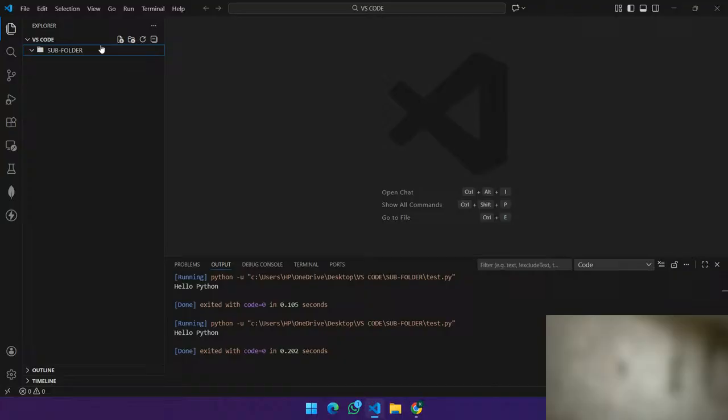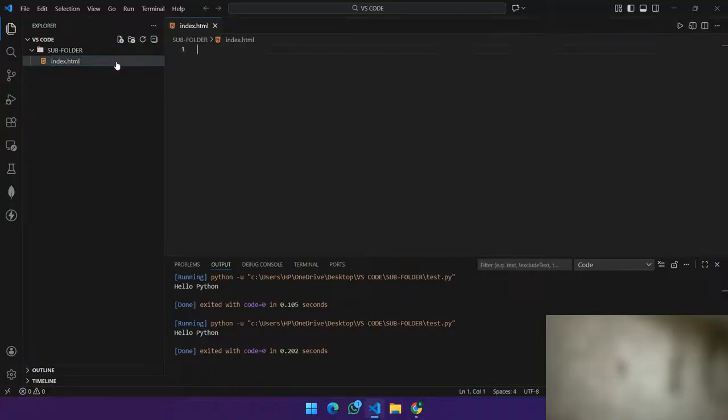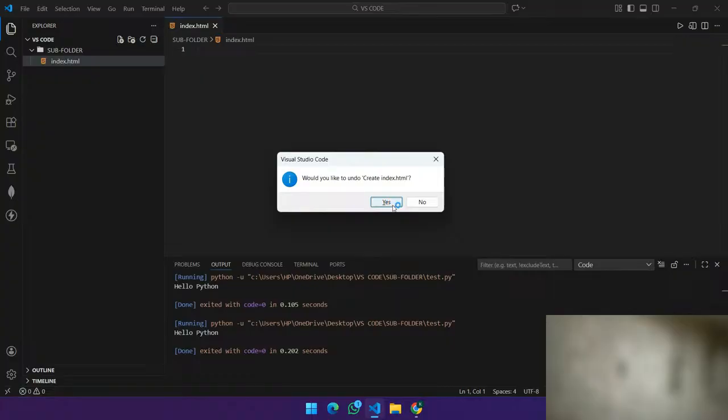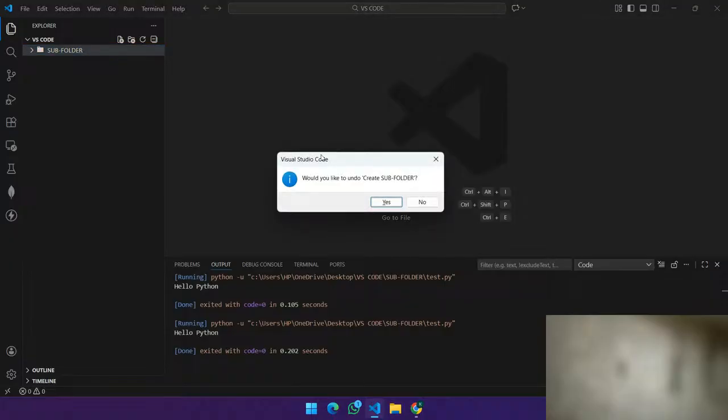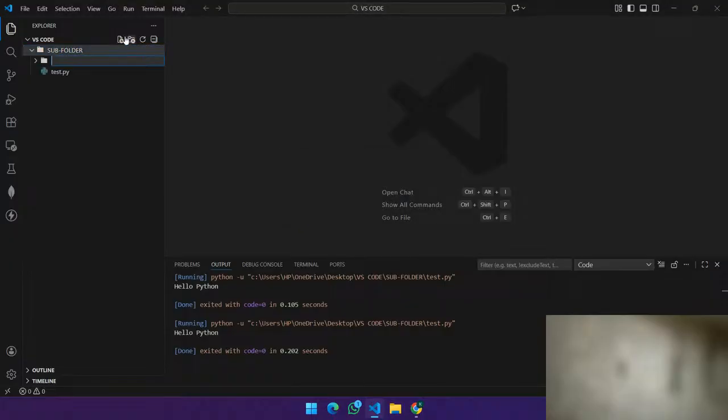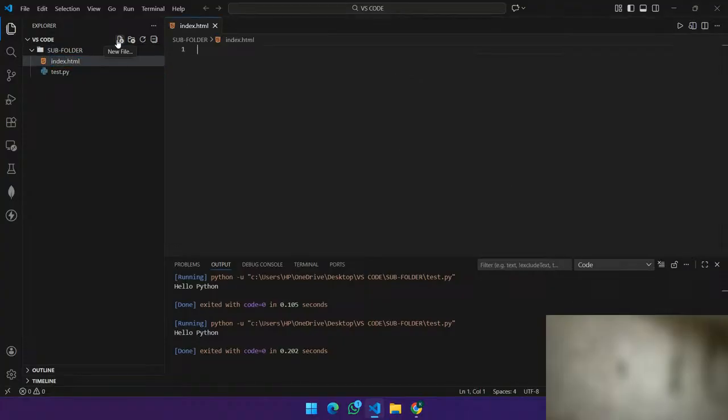I'm just deleting this file. Are you wondering how to run an HTML file inside VS Code? Let us see that also. Initially I have an index.html file, and I also want to restore my Python file in this. We'll try to keep this Python file inside this and create an HTML file. I would like to name it index.html. Generally everyone names it index.html, based on your requirement.